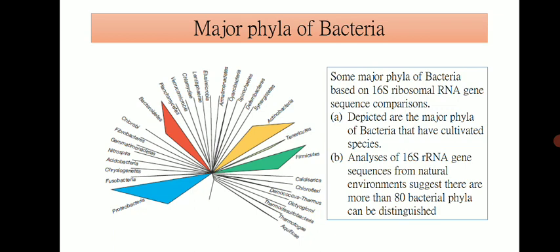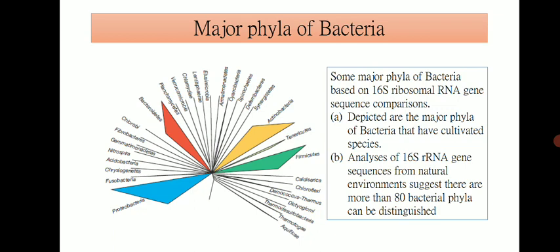Depicted are the major phyla of bacteria that have cultivated species, and the colored portion represents the microbial community that we can culture. Analysis of 16S rRNA gene sequences from natural environments suggests that more than 80 bacterial phyla can be distinguished.